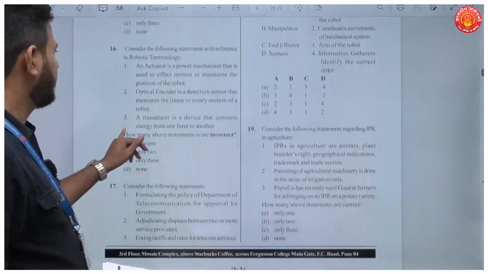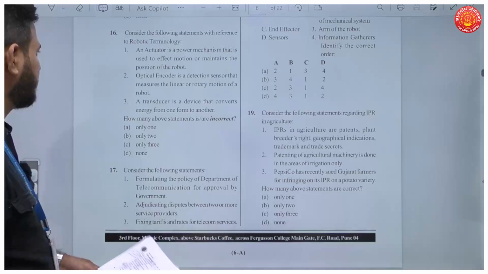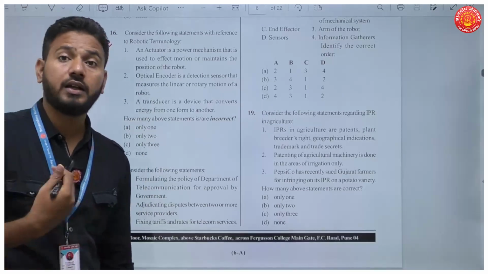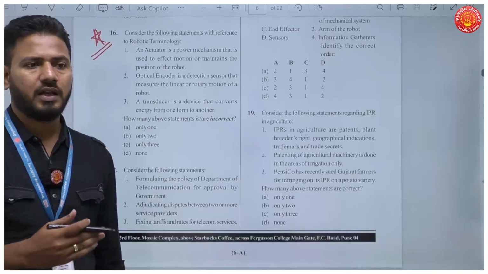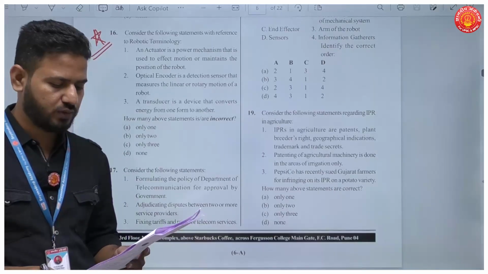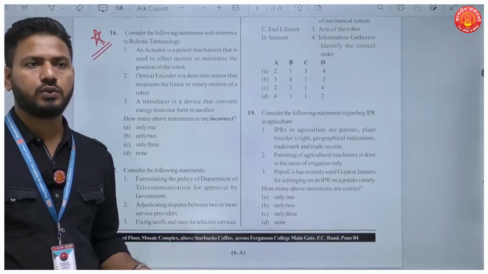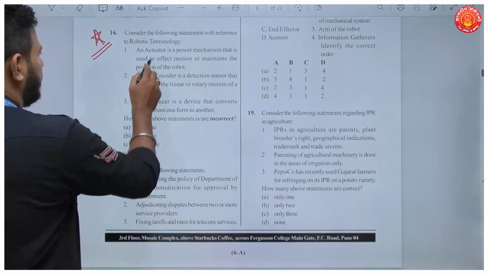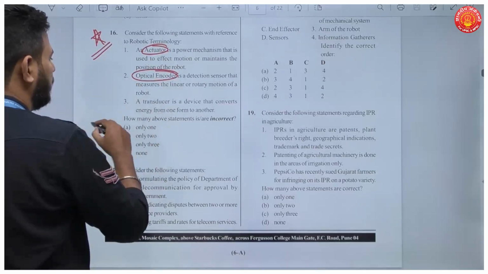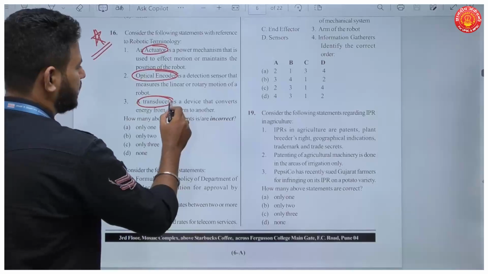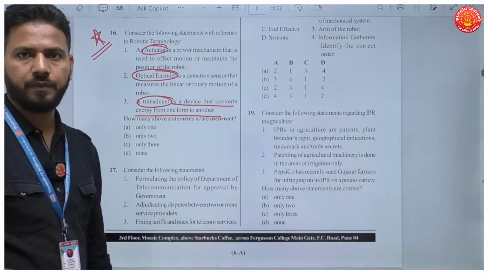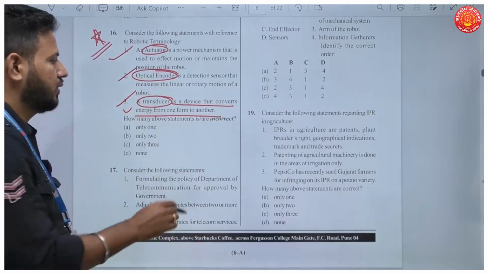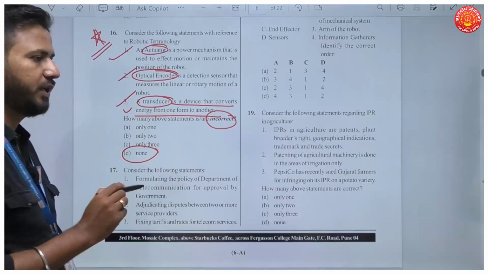Question number 16, robotic technology. Now see, these are the type of questions where you need to have very thorough technical knowledge about robotics. Now most of the students will not be in a position actually to know all these. Okay, so learn out of the questions. All these are important aspects of robotics technology. Actuators, optical encoders or transducers. So a transducer is a device that converts energy from one form to another form, which is used in robotics. All the statements here given are true actually. So there is no incorrect statement. Your answer here has to be D.